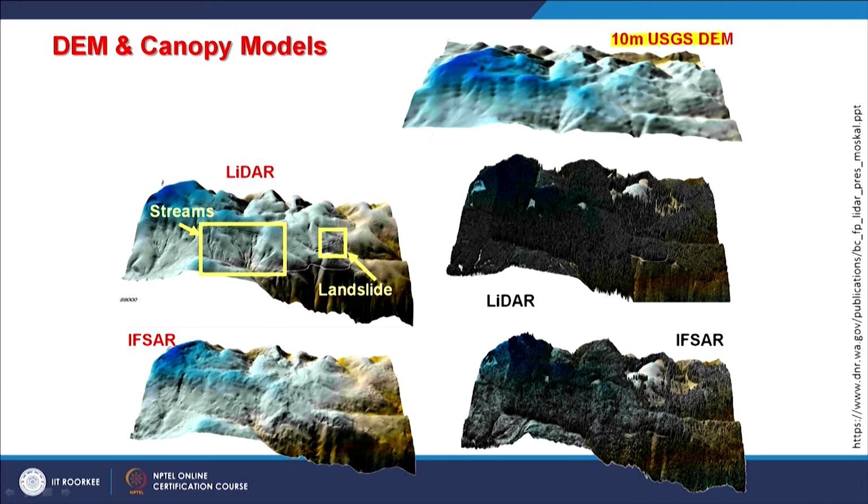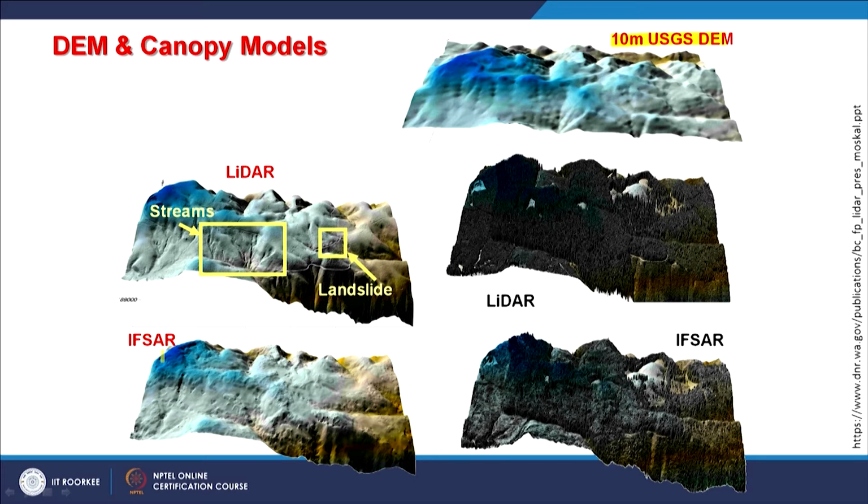And for the LiDAR, we are seeing that this also has the vegetation cover, which you can see in the right middle figure. And then if I involve the IFSAR, then this kind of digital elevation model one gets, which is based on the radar interferometry technique.